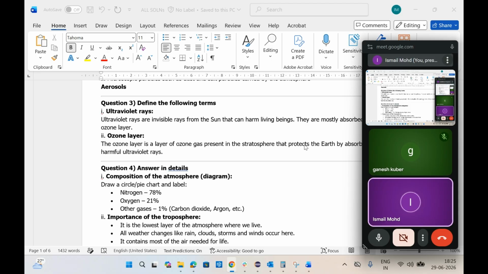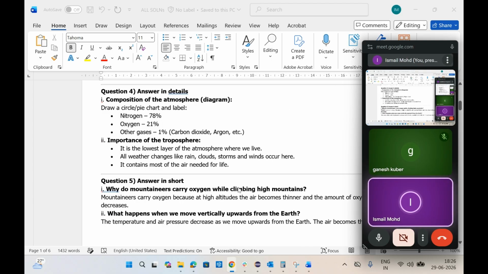Next, the ozone layer. The ozone layer is a layer of ozone gas present in the stratosphere, and it protects the earth by absorbing harmful UV rays. Both are almost the same, related. It protects the earth by absorbing the harmful UV rays, and that layer of ozone present in the stratosphere is called the ozonosphere. Okay, so this one you have to tell. Clear? Vedant? Yes. Okay, good. Please answer fast. We have less time. We have to go fast.